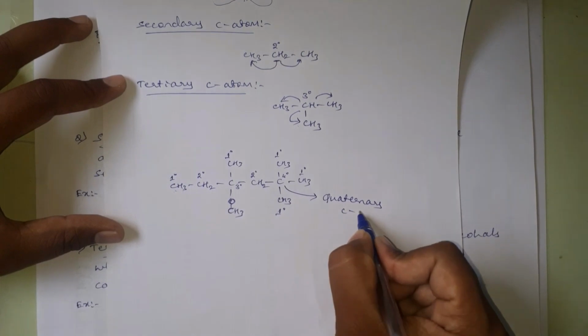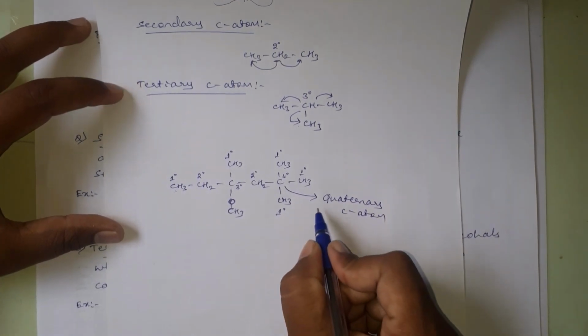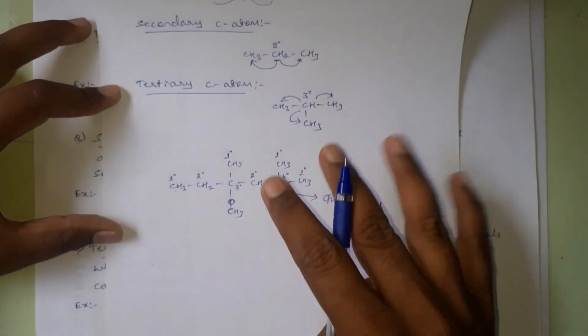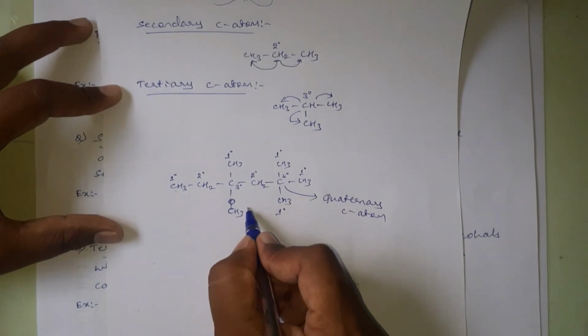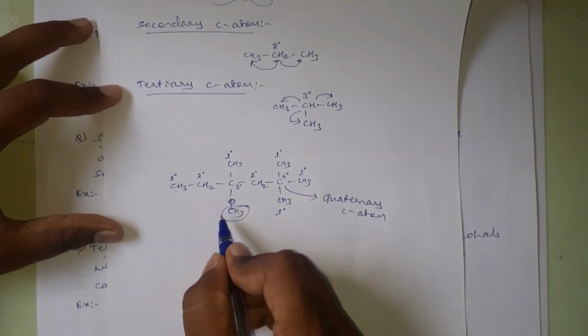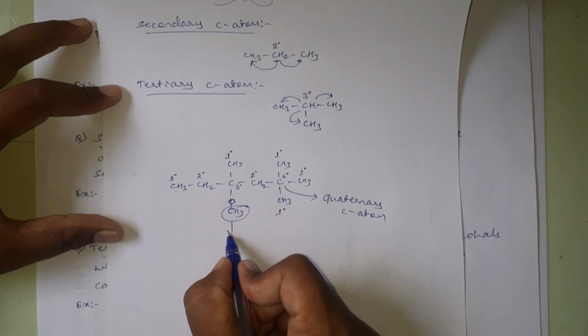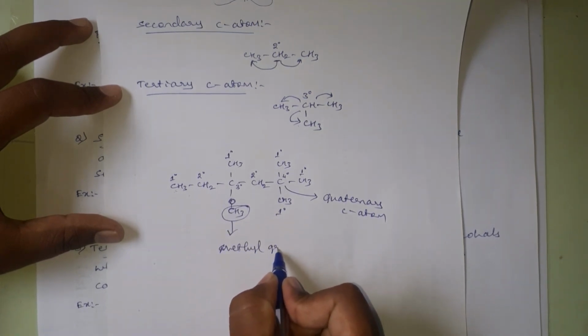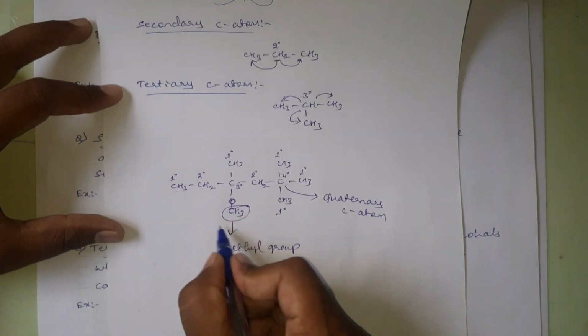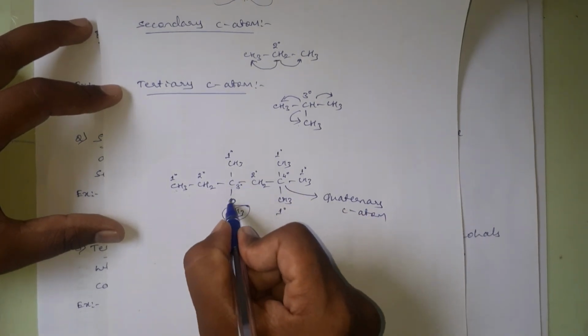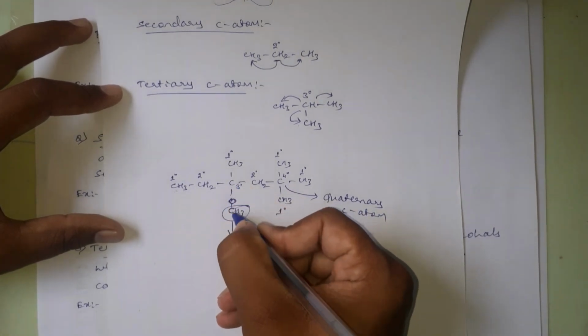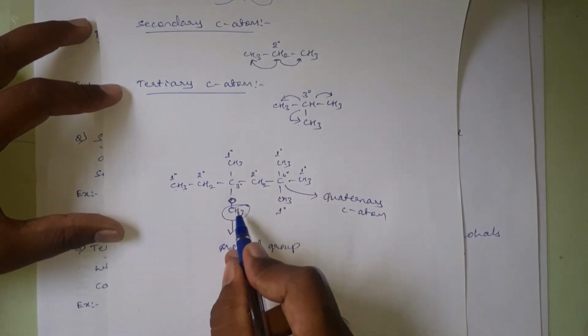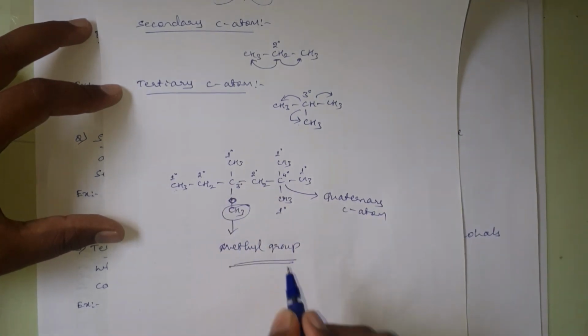Quaternary carbon atoms are those which are attached to 4 more carbon atoms. Okay. And what about this carbon? This is CH3. This is considered as what? Methyl group. Why? Because it is not connecting to any other carbon atoms. Here oxygen is connecting in between these two carbon atoms. Therefore, we can consider this one as simply a methyl group.